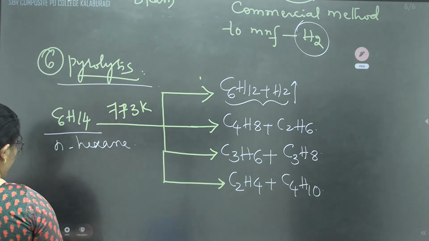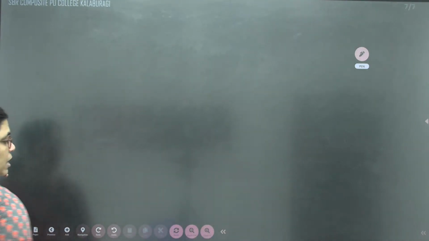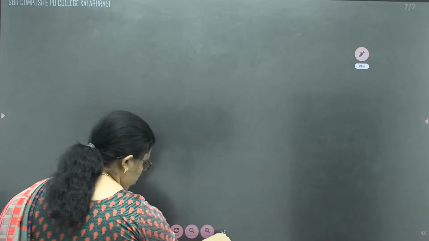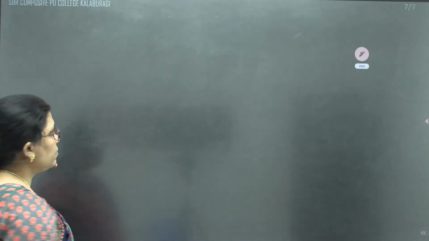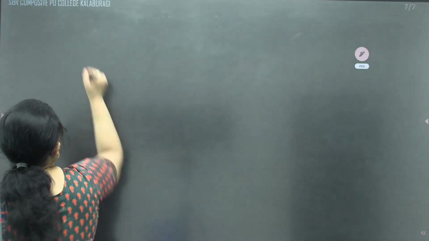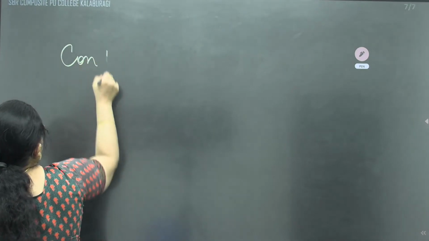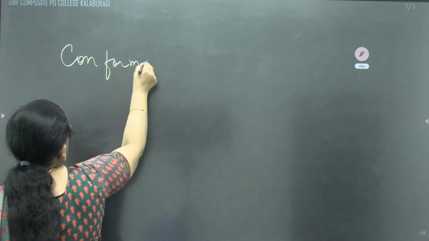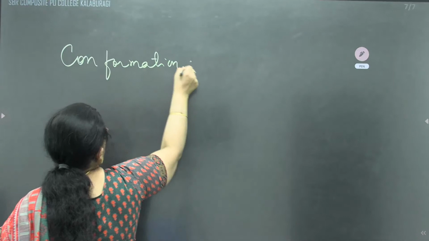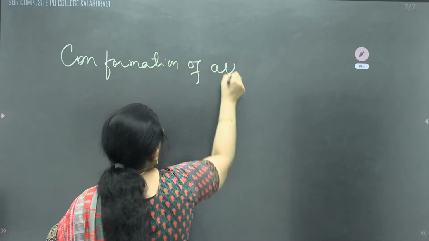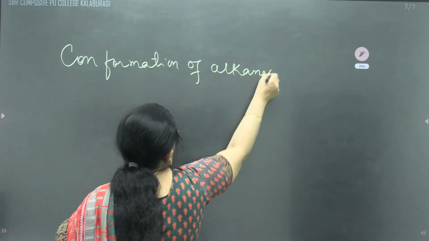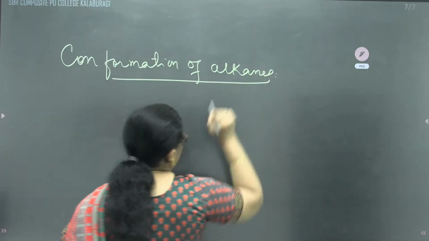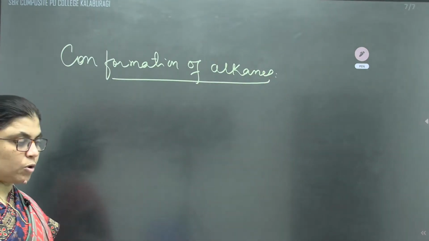The next important bit in our syllabus is related with the conformation of alkanes. Have you observed, children?